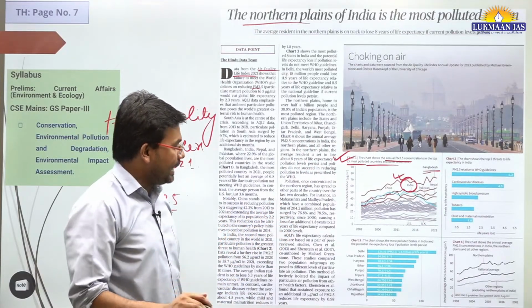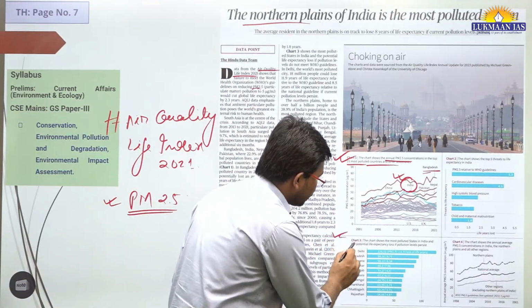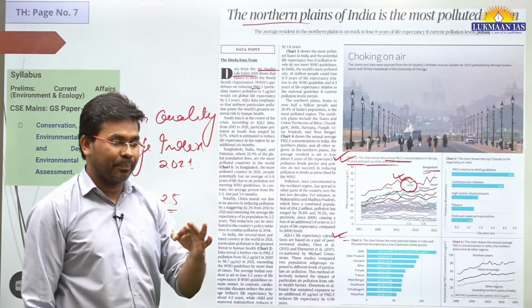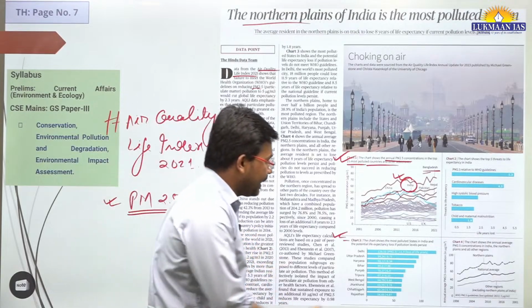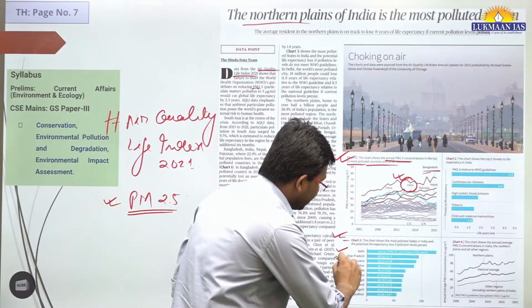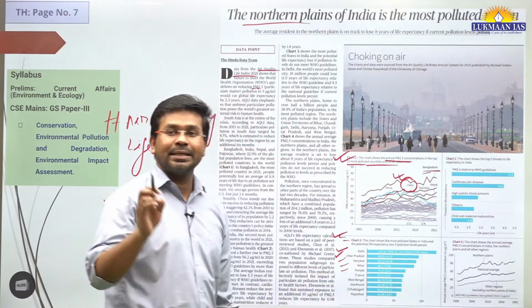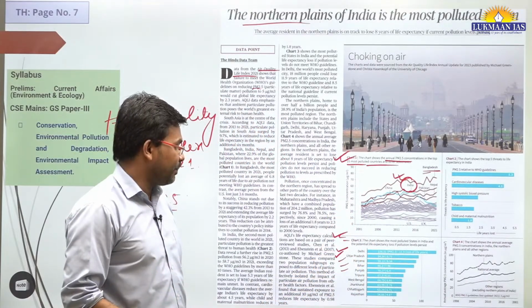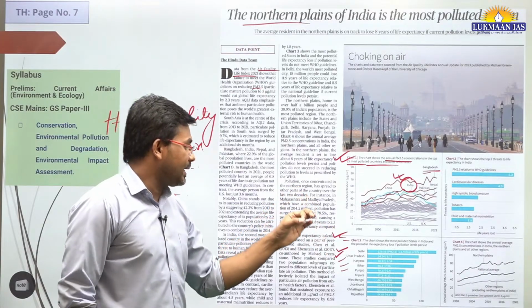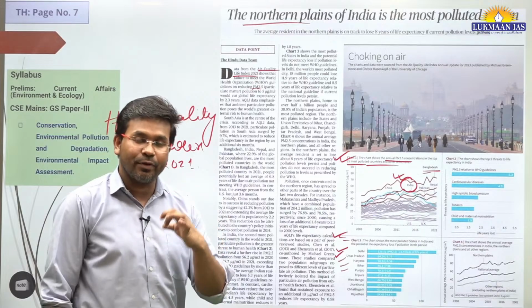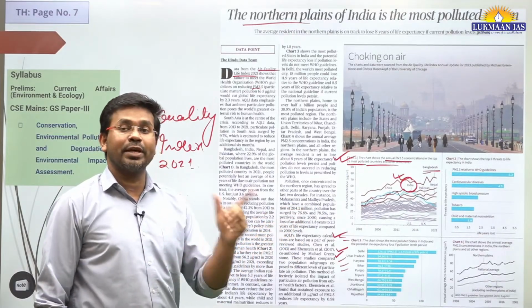So these are the most polluted countries. And if we talk about India, chart 3 is important to understand the air pollution level in India. Here Delhi tops, then Uttar Pradesh, Haryana, Bihar. They have mentioned different states in India. Here there is a loss of 11.9 years from the life of a person in Delhi because of air pollution.